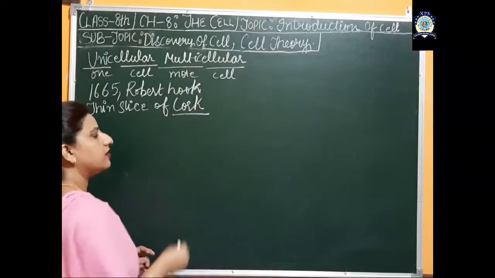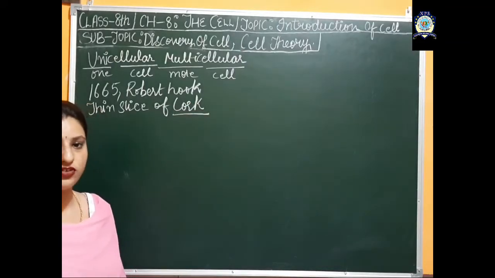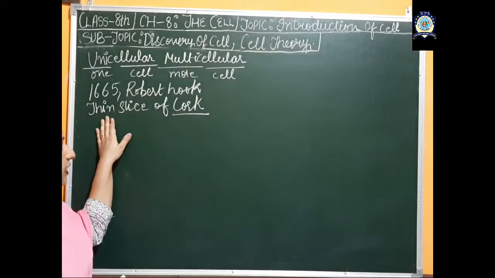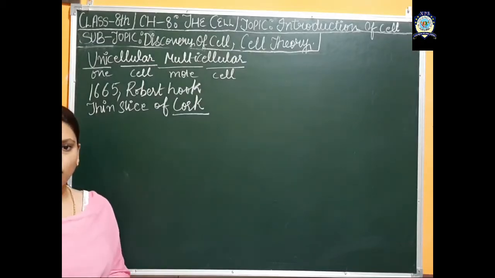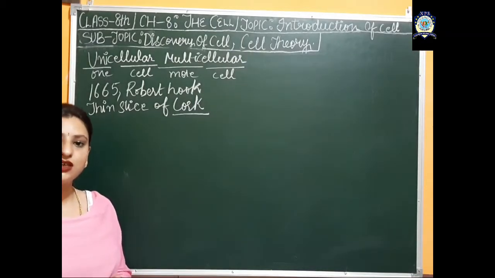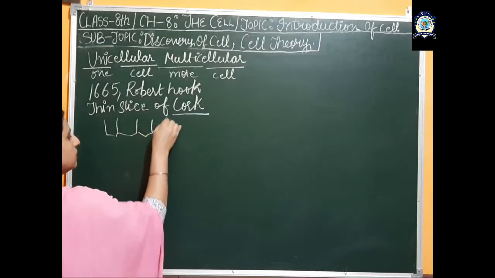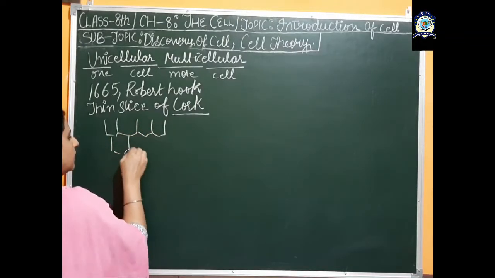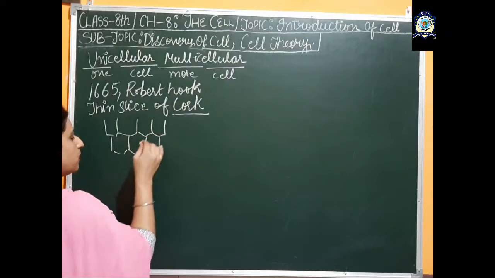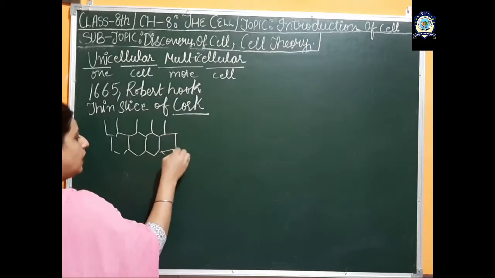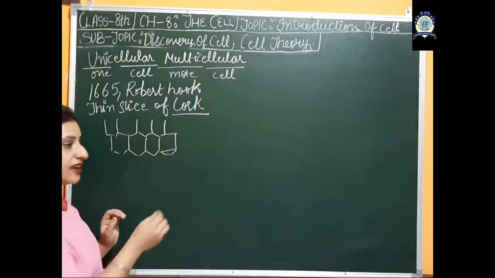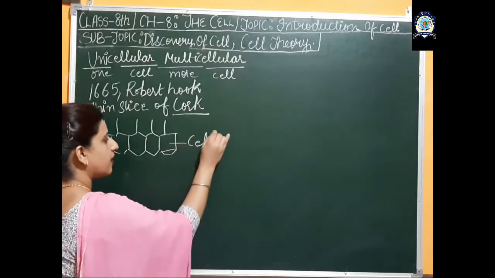Cork, we know, is obtained from the bark of a tree, and when he very thinly sliced that cork, he found box-like structures under a crude microscope, and these box-like structures he named cells.